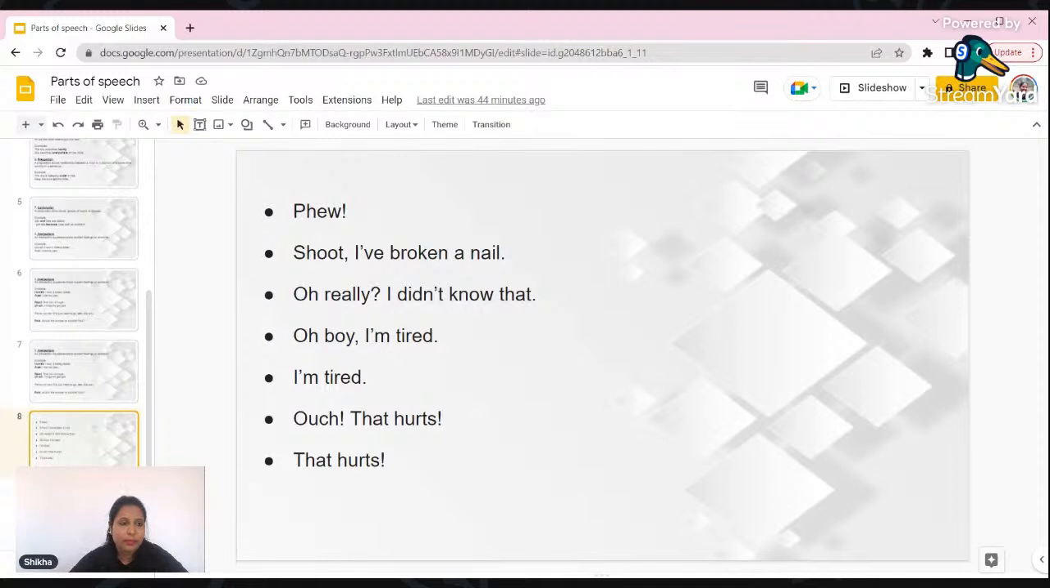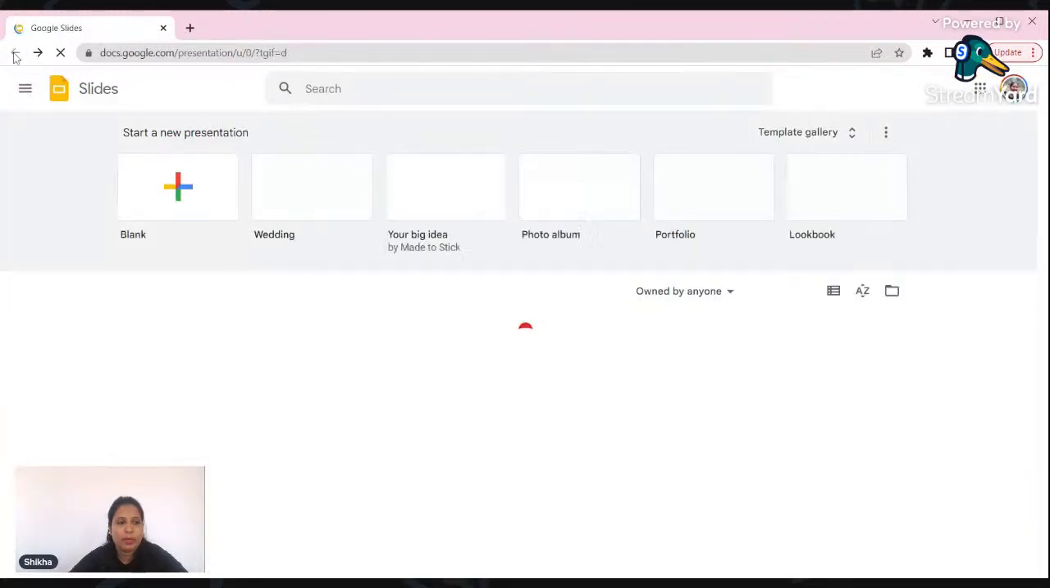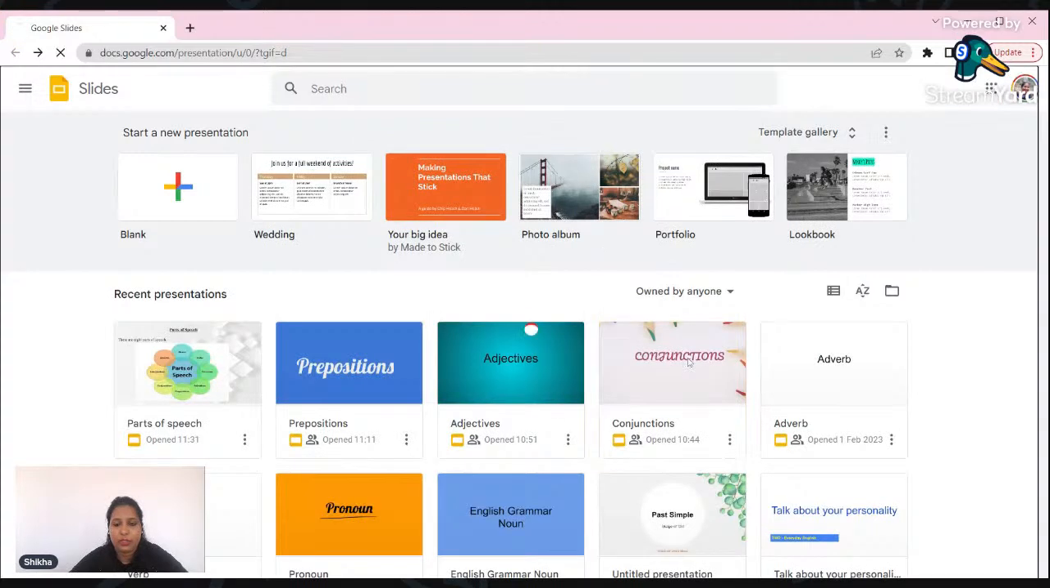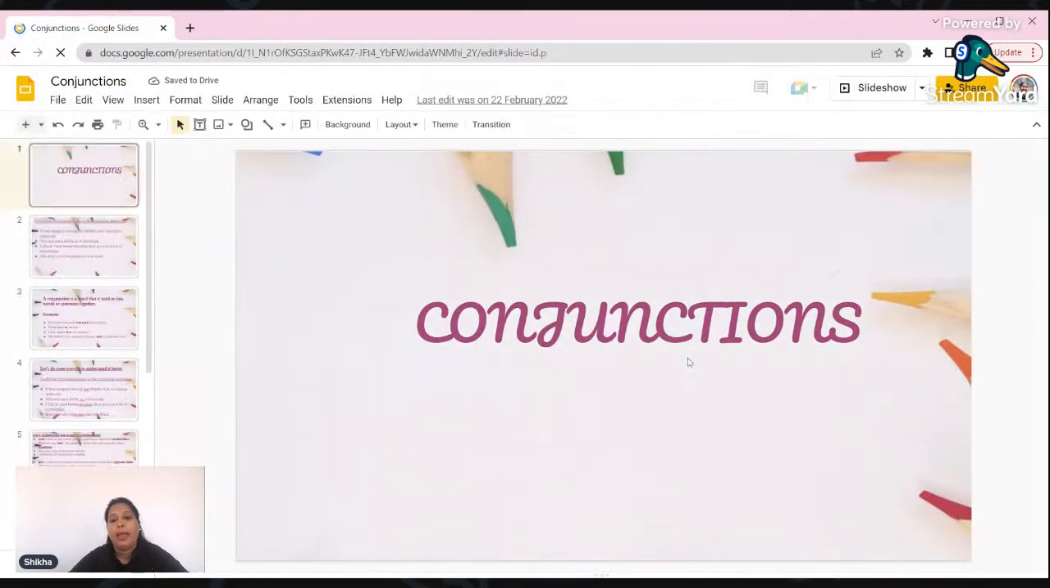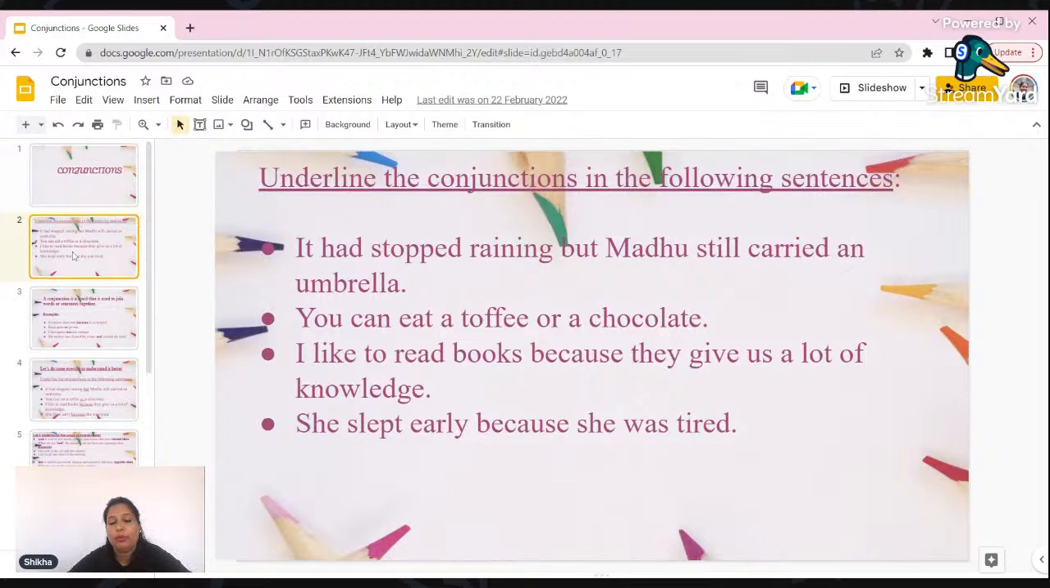Okay, so let us move to the last part of this session, that is conjunction. It is one of the most important things, and it will help you to write complex sentences also. If you are writing small sentences and don't know how to attach two sentences into one, then conjunction is the one which will help you. So here are some examples before we start.